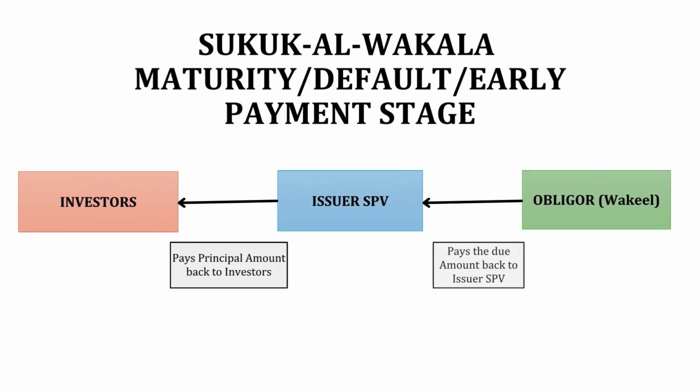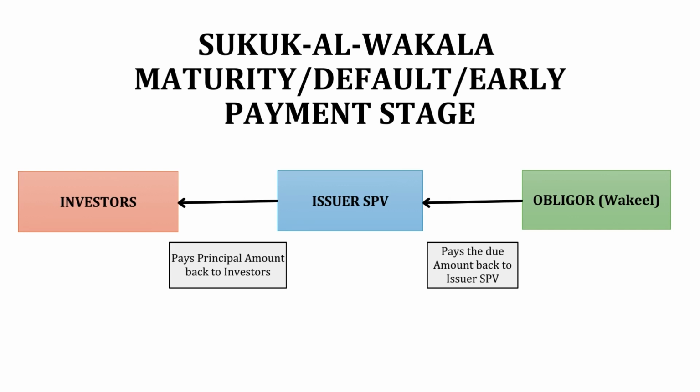So in this structure, let us go back to the last stage. We have done the first stage, which is the inception. We are done with the life. During the life, the profit on the murabaha and the rentals will pass to the investors on a periodic basis. The last stage is in case of maturity, in case of default, or in case of early payment. In all these scenarios, what will happen?